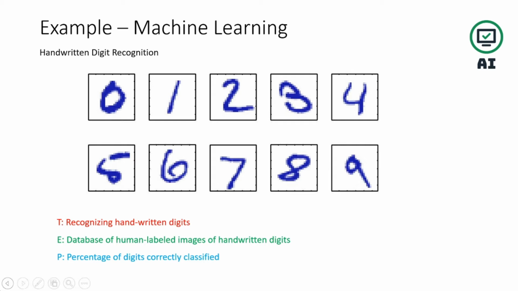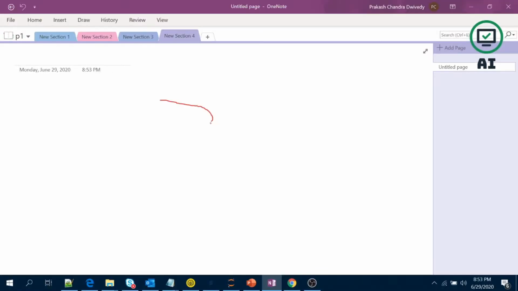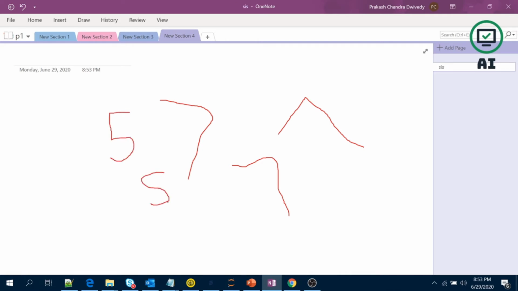So if you see, this 7 can be written like that also, 7 can be written like that also, 7 can be written like that also. Horizontal line, vertical line, what is the angle between them? Many people can write 7 in different manner. Like 5 also can be written, someone will write like that, someone will write like that.